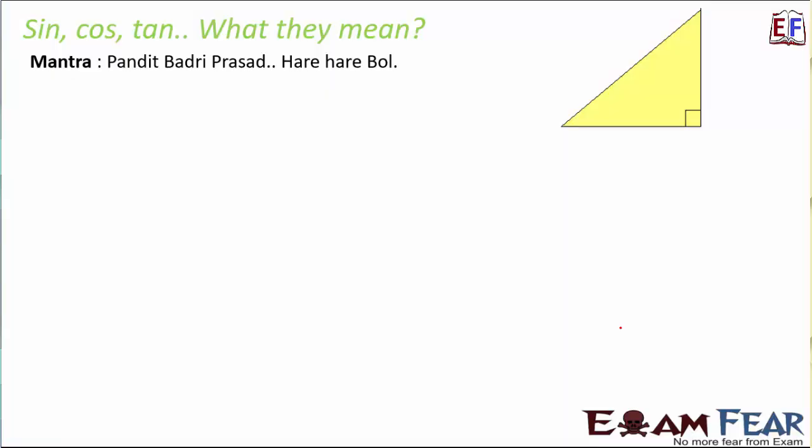So if we have a right angle triangle, we know that in a right angle triangle, the side opposite to the 90-degree angle is the hypotenuse, this one is the base and this is the perpendicular. Right, so this is something which we know.